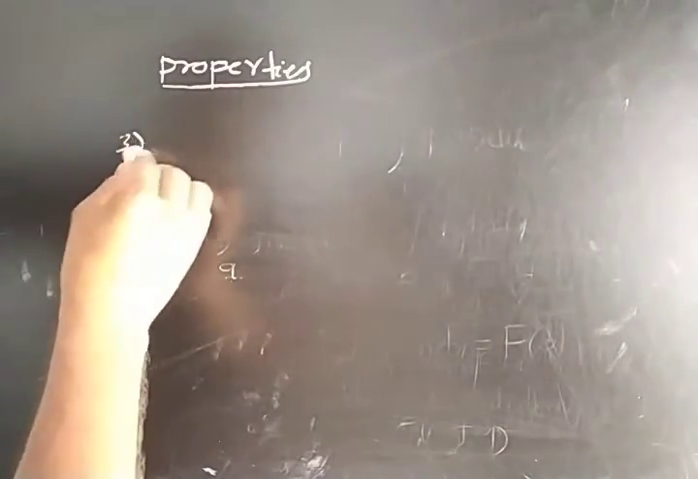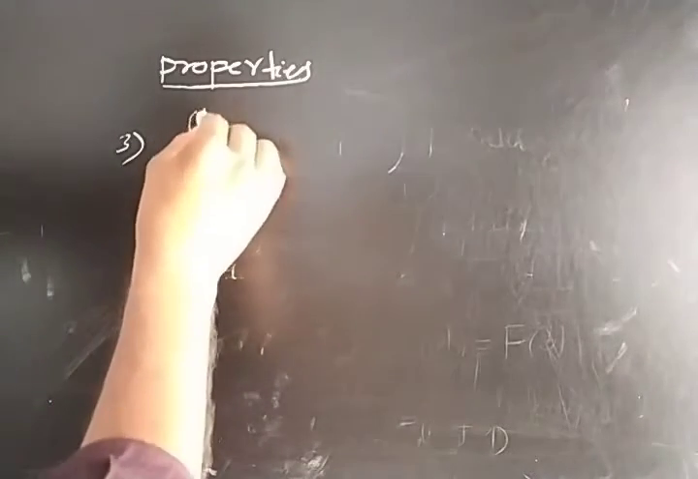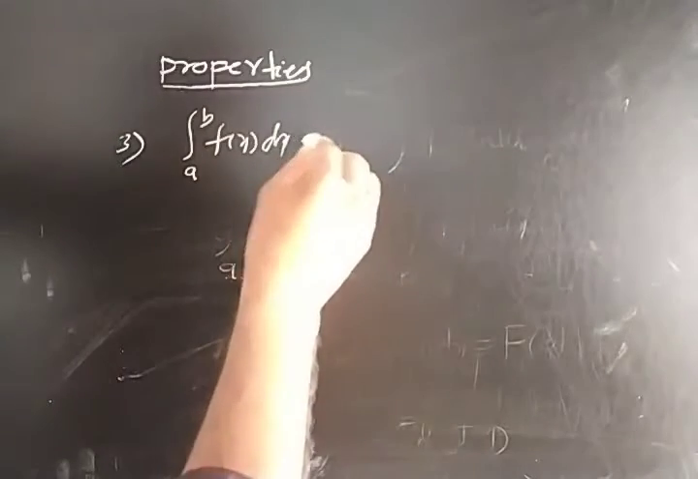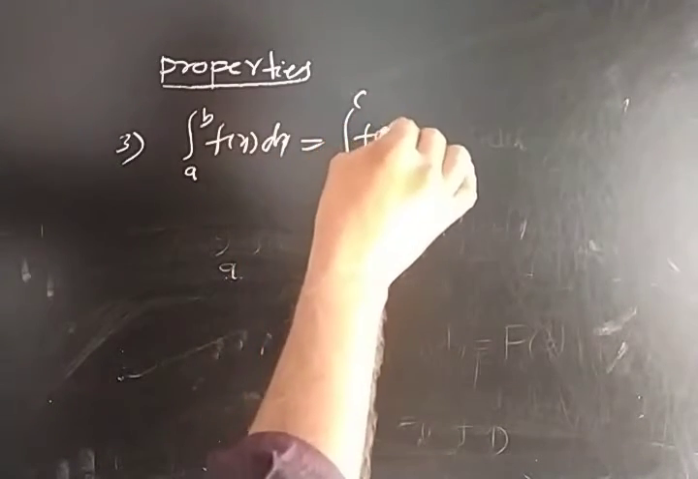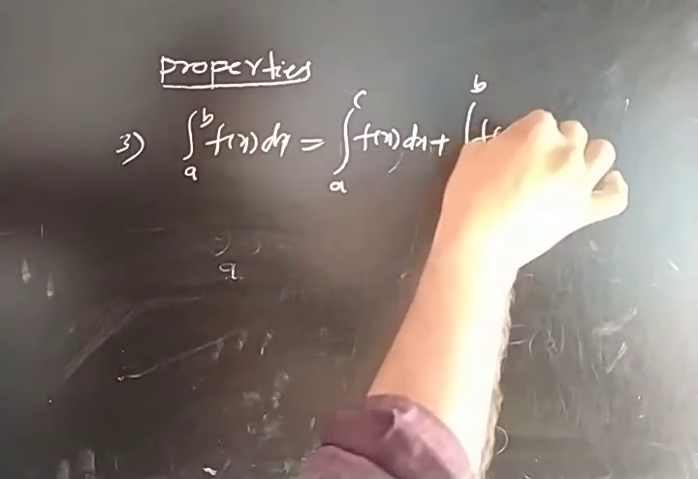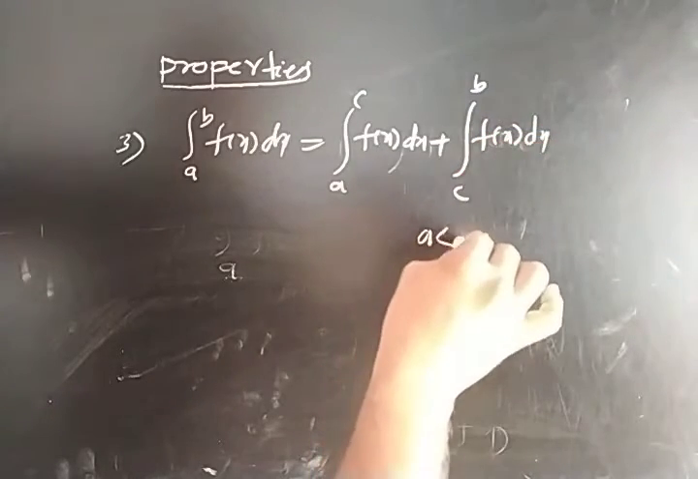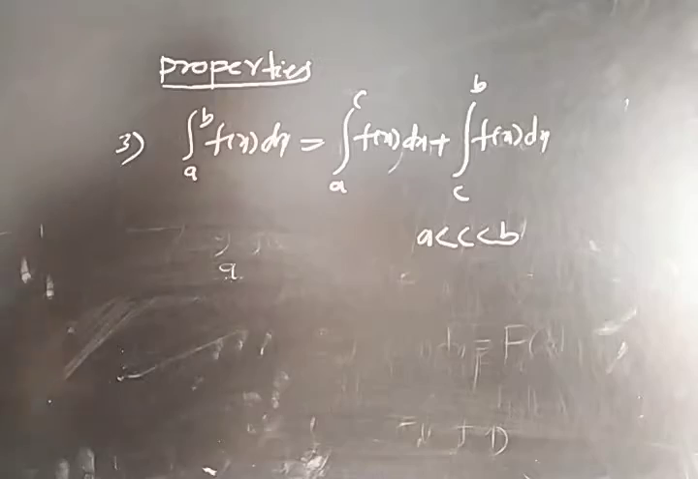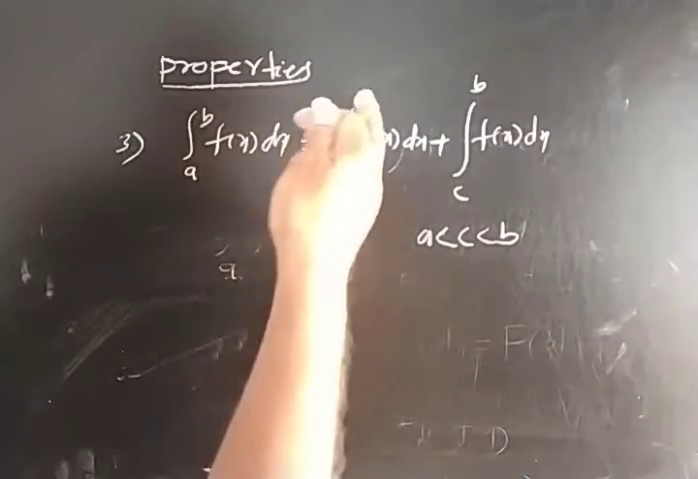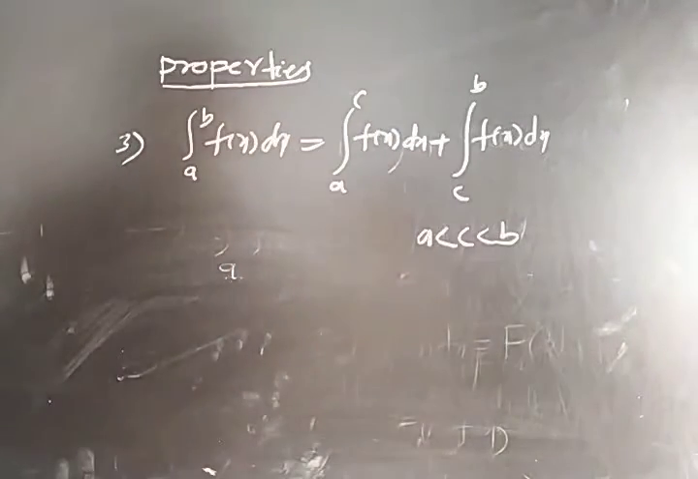Now property 3. Third property: the integral from a to b of f of x dx is equal to the integral from a to c of f of x dx plus the integral from c to b of f of x dx, where a is less than c less than b. Okay, we can divide the integration into 2 or 3 parts, with the points taken between a and b. Not only 2, 3 also we can divide it. Okay, this is property 3.